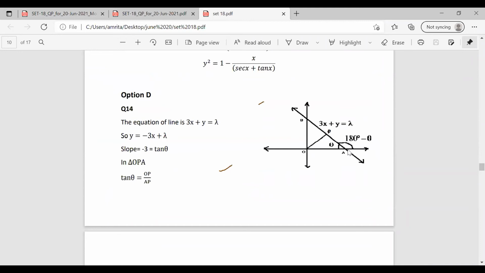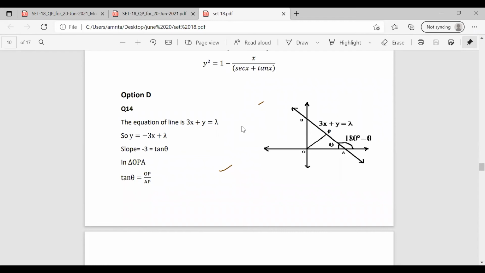It meets the x-axis at the point A and y-axis at the point B. We have to find the ratio of BP to PA. So we will rewrite this equation as y is equal to minus 3x plus lambda. First we have to draw this diagram. In this diagram, we draw the line and there is a perpendicular from the origin to the line at the point P, and we name the point on the x-axis as A and on the y-axis as B.